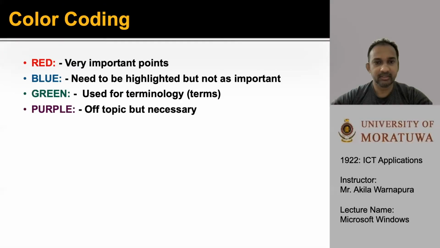These are the color codings of the lecture. In the red color, it is indicating very important points. Blue color also needs to be highlighted but not as important. Green is used for terminology or terms. Purple is for an off-topic, but it is also necessary.